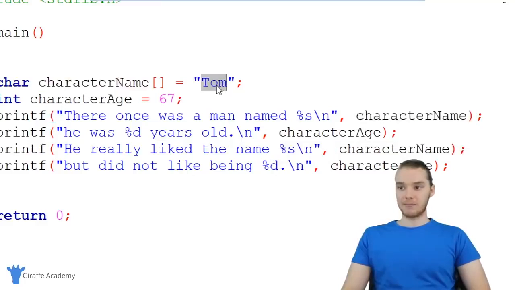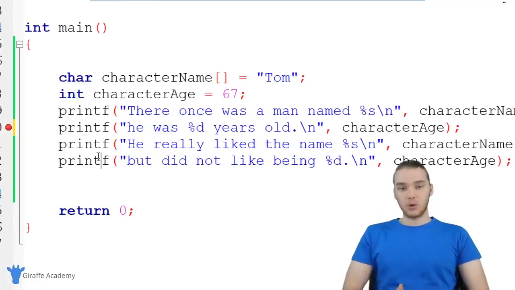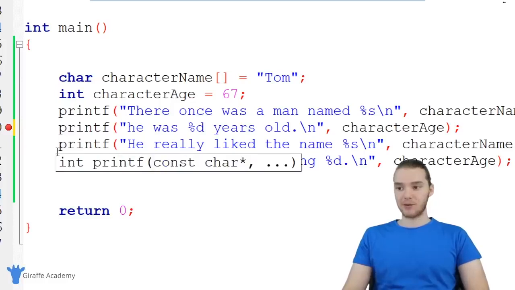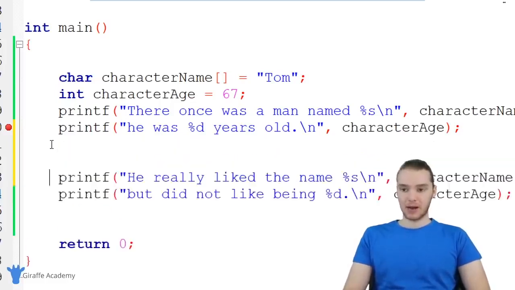So variables are great because we can store the value one time, and then if we want to modify it, we just modify it in one place. Another cool thing that we can do with these variables is we can actually modify them. So let's say that halfway through the story, I wanted to change the character's age. I could come down here, make a new line, and right above these print statements, give this variable a new value.